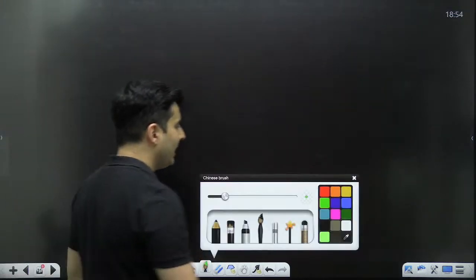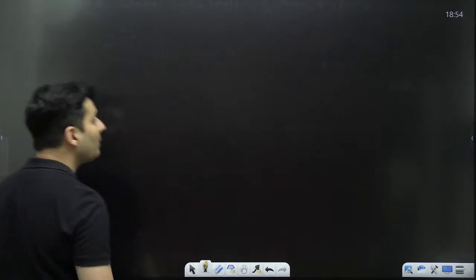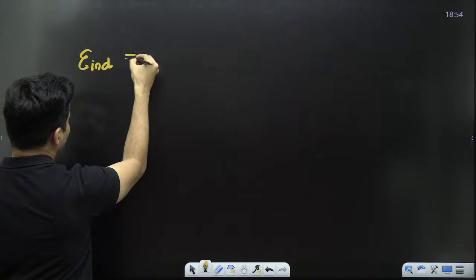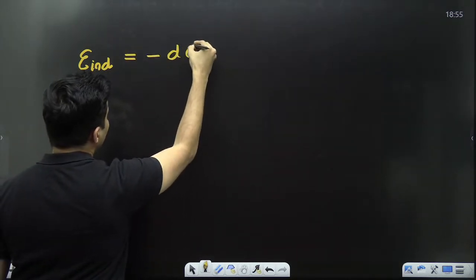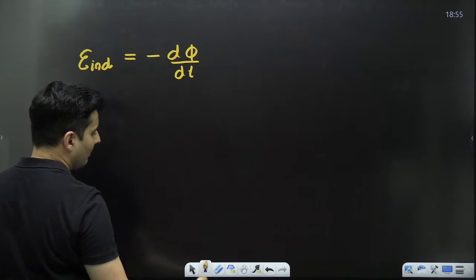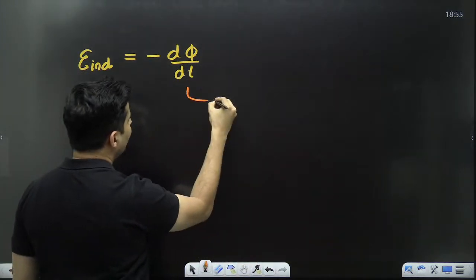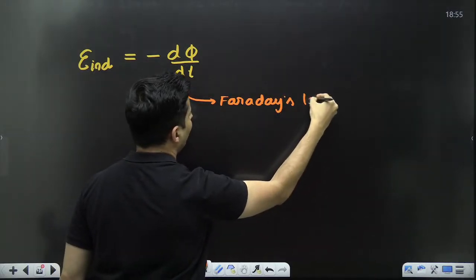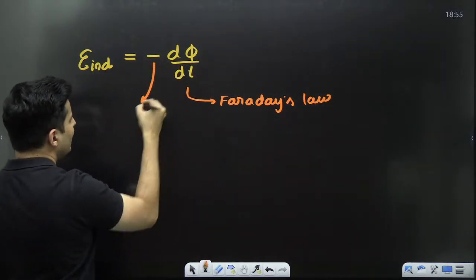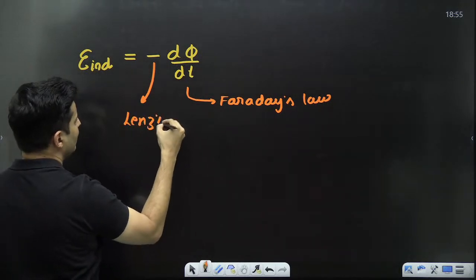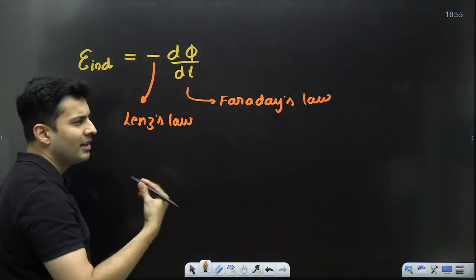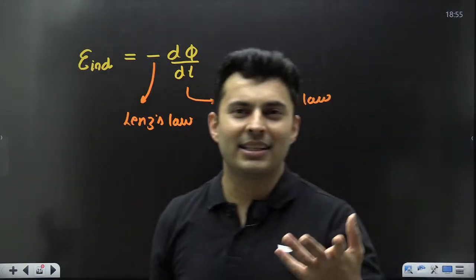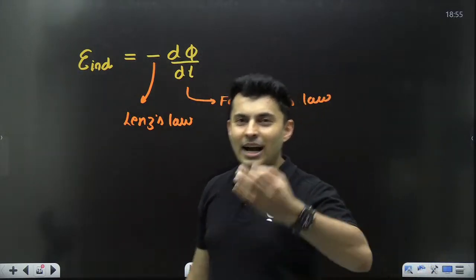So, combining both of them together, I can always say that the induced EMF, not magnitude wise but with the sign, will be negative d phi by dt. Here, this derivative term comes from Faraday's law, and this minus sign comes basically from Lenz's law, just to say that it is opposing. But don't worry about the minus sign, because it is not going to take you anywhere. It will hardly help you.